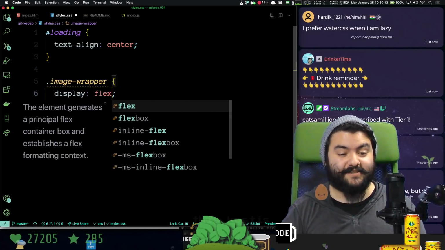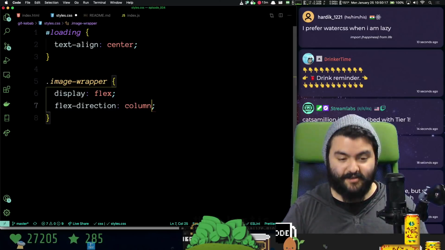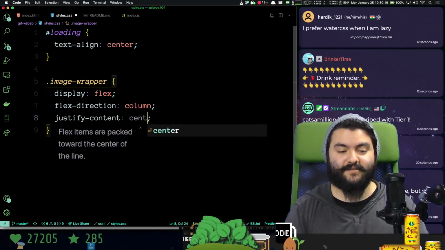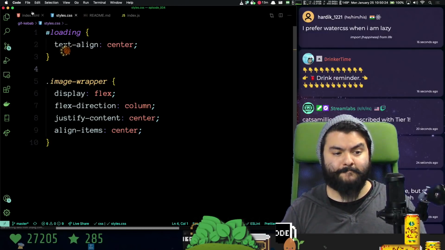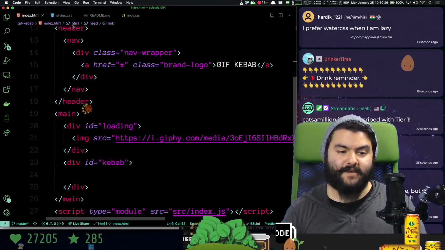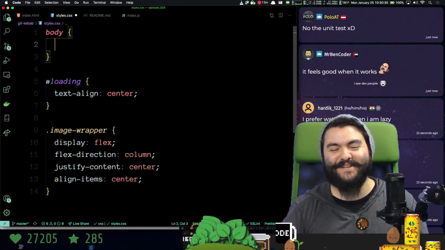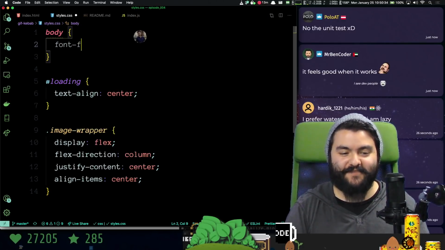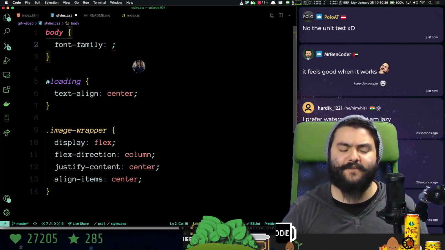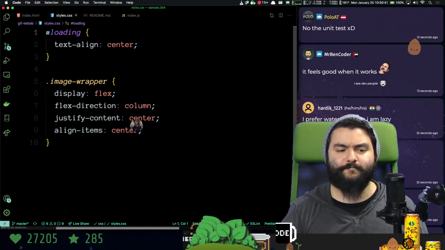Display flex, flex direction column, justify content center, align items center. Yeah, easy enough. And then also we'll set the body. No, we don't have a unit. We'll put test in the list of tags. And then the body will have a font family. Well, actually, the font family should be already chosen for us by Materialize.